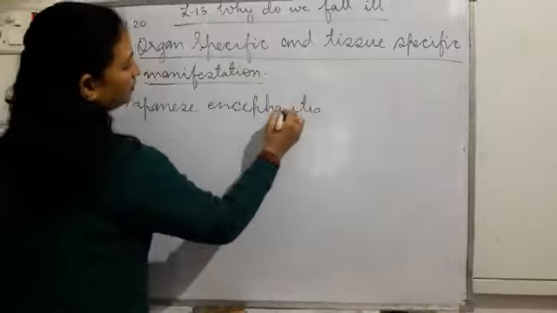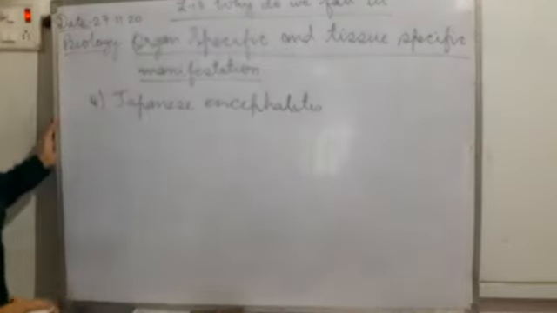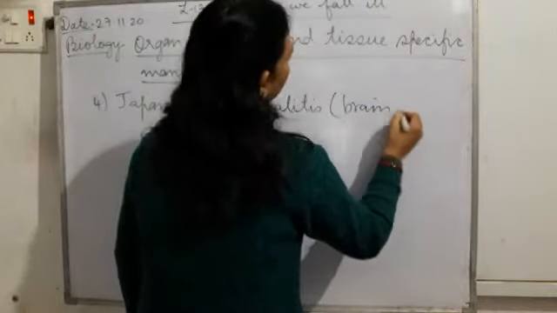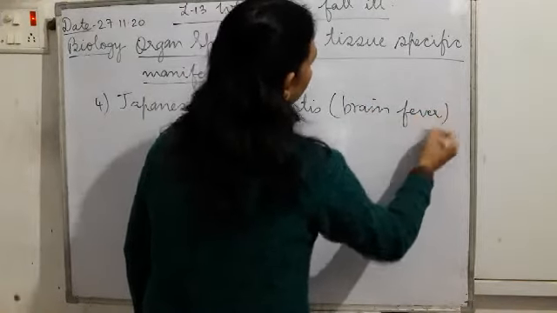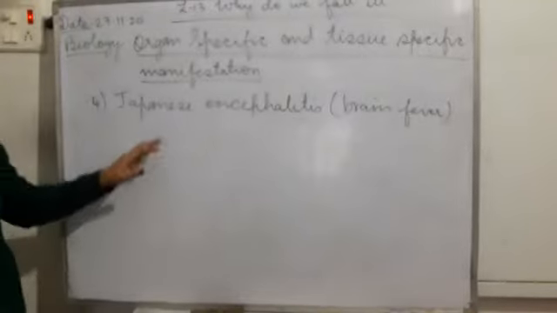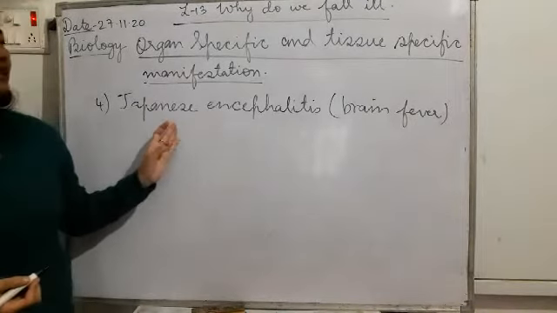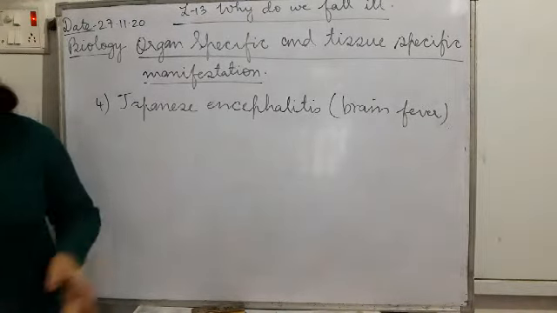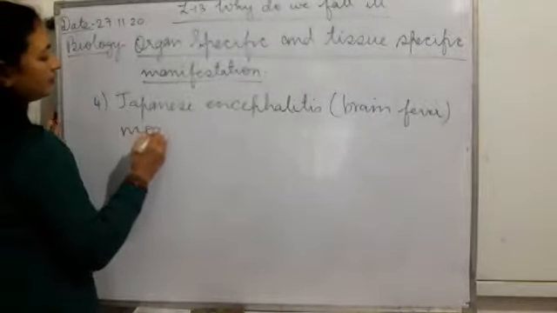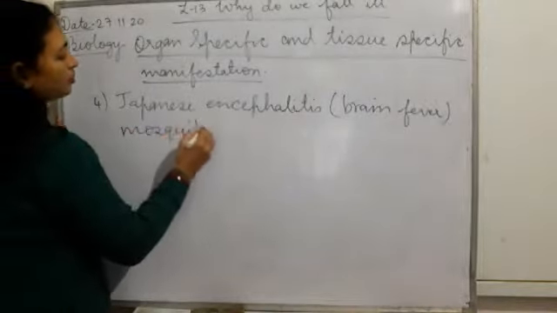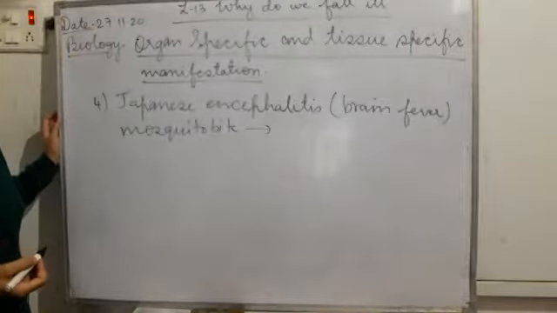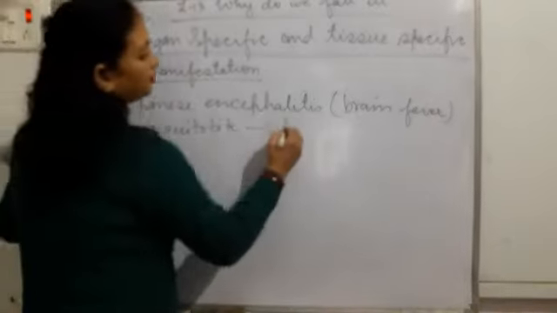Japanese encephalitis is also called brain fever. This also enters through a mosquito bite. Through the mosquito bite it will enter the bloodstream, and through the blood it will be carried to the brain.